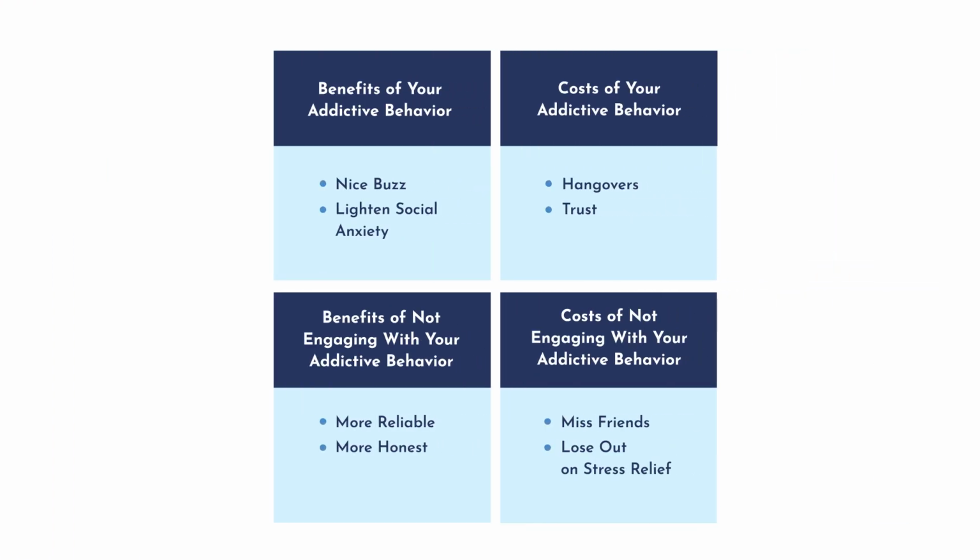Take a look at your grid. Notice something? One of the biggest and most important takeaways from the top row is that the short-term perks are fleeting, maybe even imaginary. But engaging in addictive behavior? The downsides are real and long-term. On the bottom row, the benefits of not drinking are all long-term, and the costs are almost all short-term.